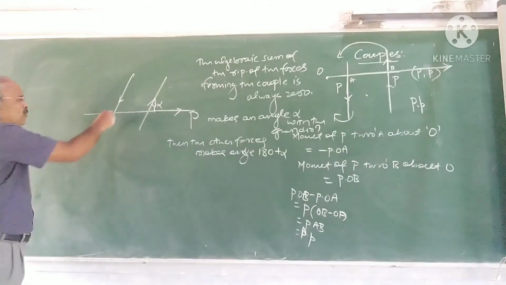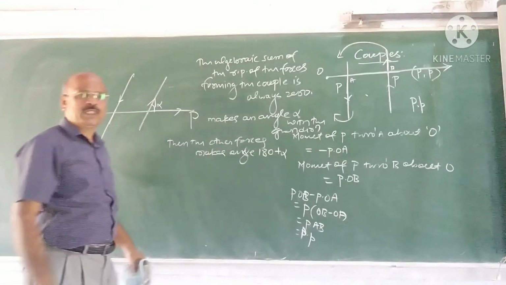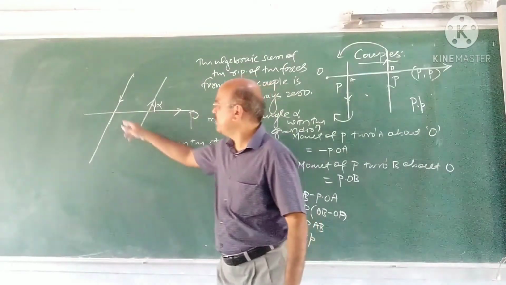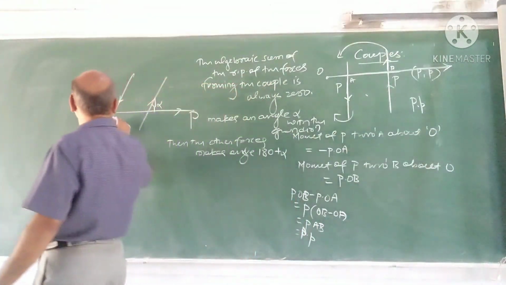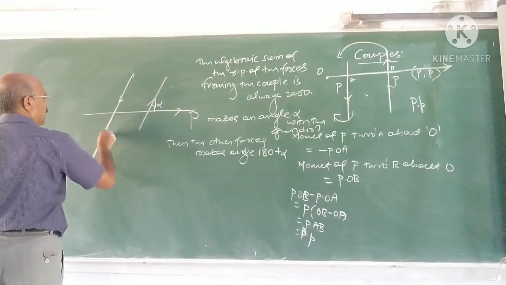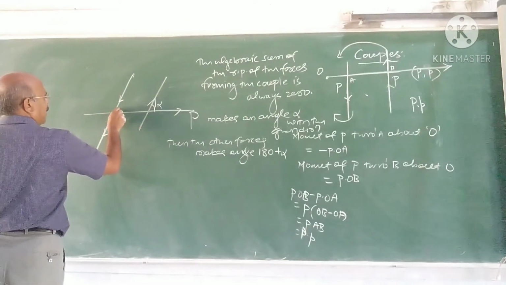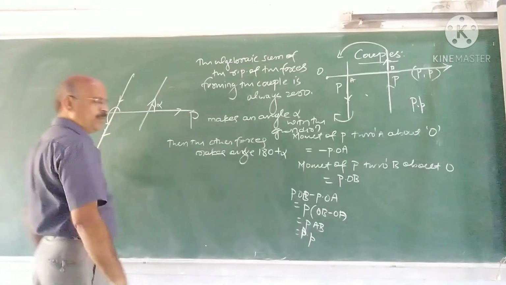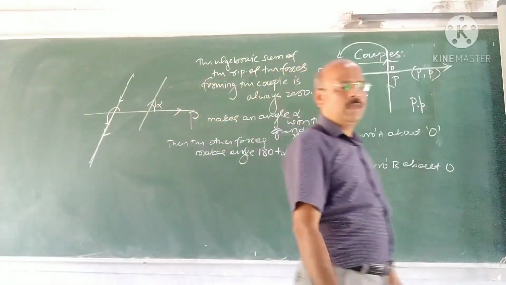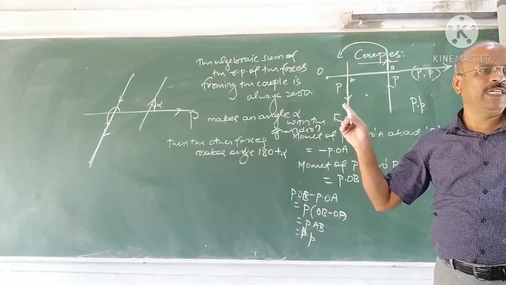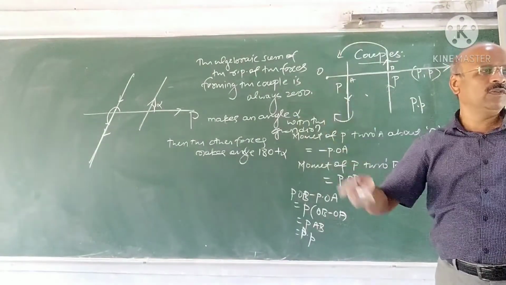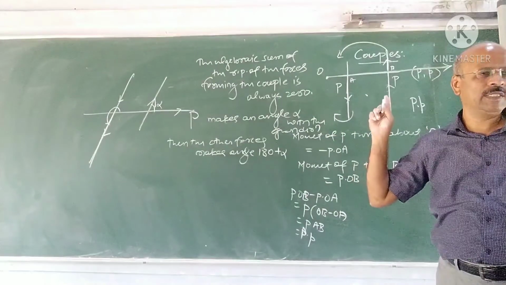Angle means always the angle made by the positive direction of the force with the given direction. Correct? This is the angle made, 180 plus alpha.